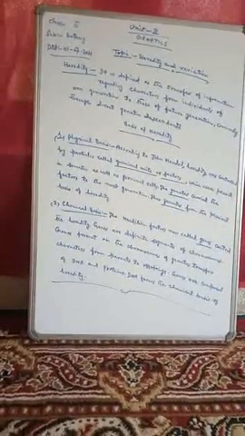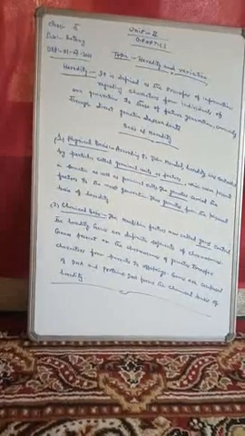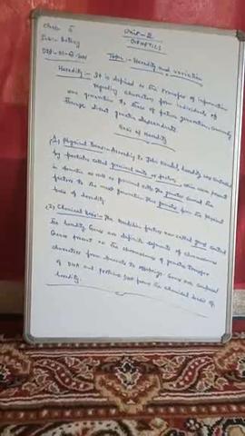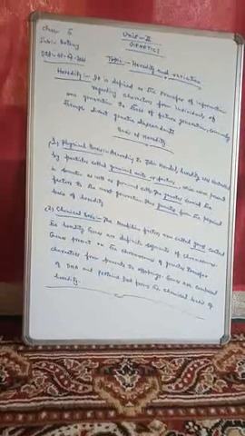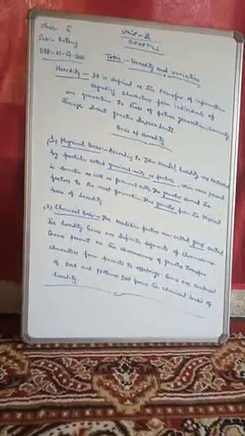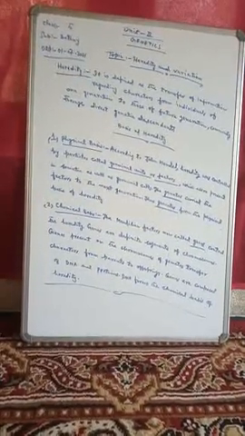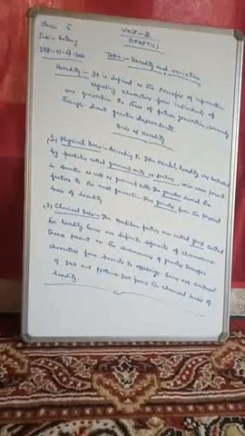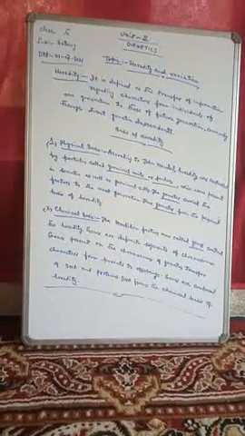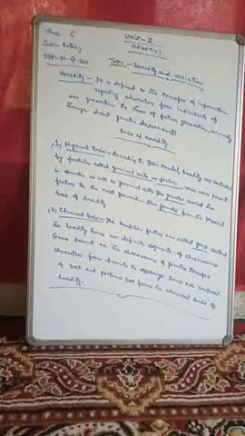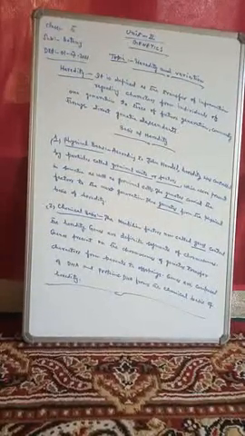Now the chemical basis of heredity. The Mendelian factors are now called genes. These Mendelian factors according to the chemical basis are now called genes. They control the heredity. So the genes are responsible for controlling the heredity. Genes are nothing but definite segments of chromosomes. These genes are present on the chromosomes. These are the definite segments of chromosomes.